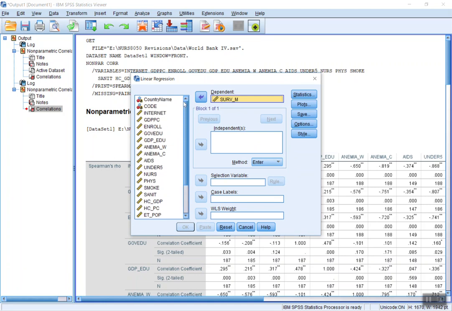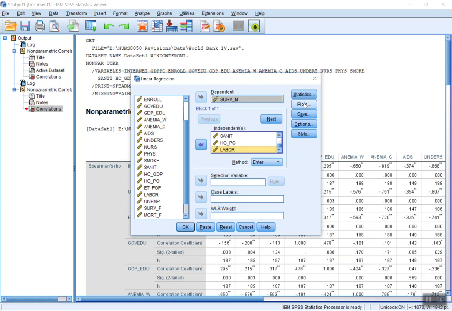And we're going to include internet, technology, variable, anemia, AIDS, under 5, nurses, doctors, smokers, sanitation, and healthcare spending per capita. Let's put the labor participation in for now and take a look and see what happens.